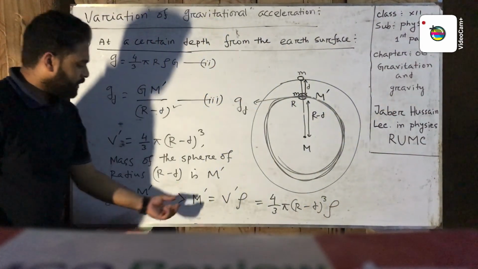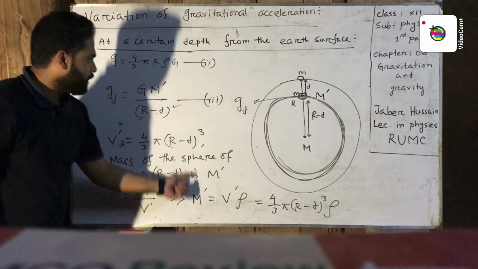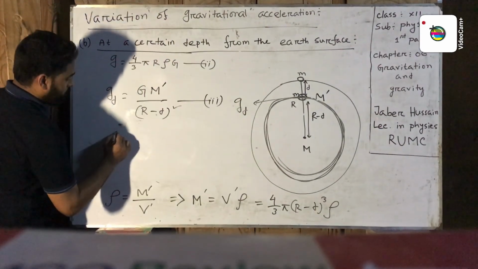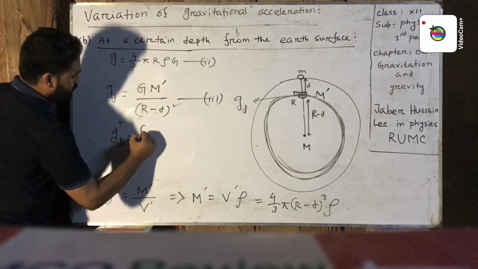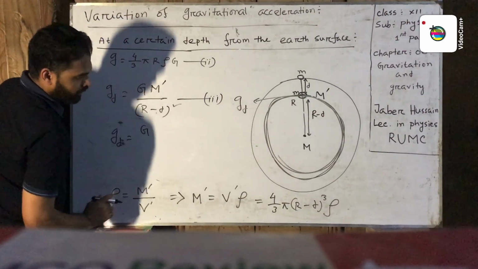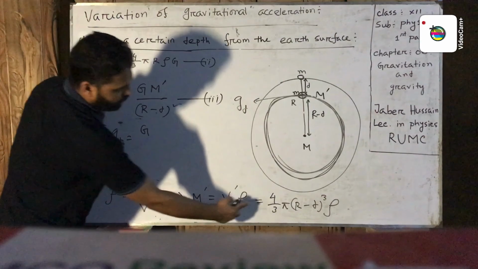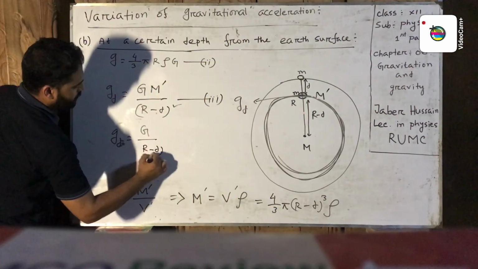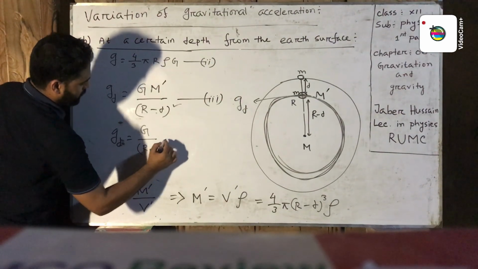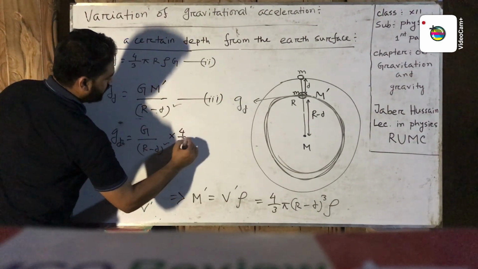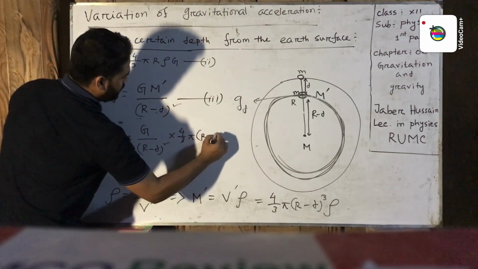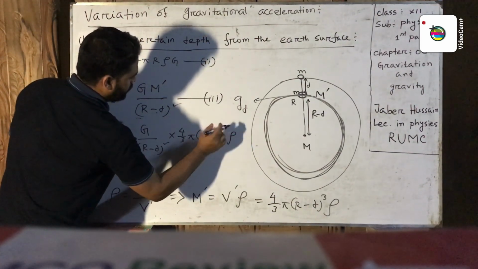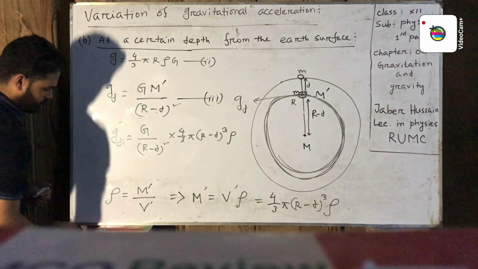Now putting the value of M prime in equation 3, we get gd equal G by r minus d whole square into 4 by 3 pi r minus d whole cube into rho.